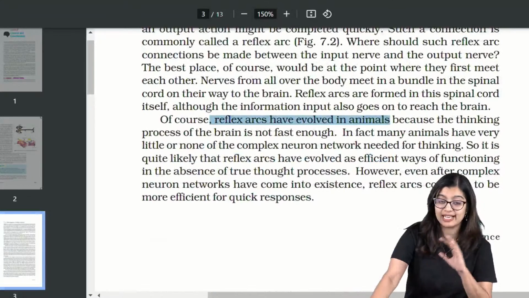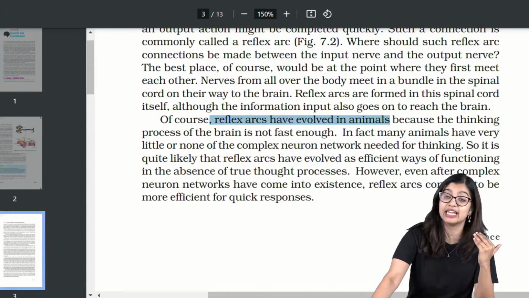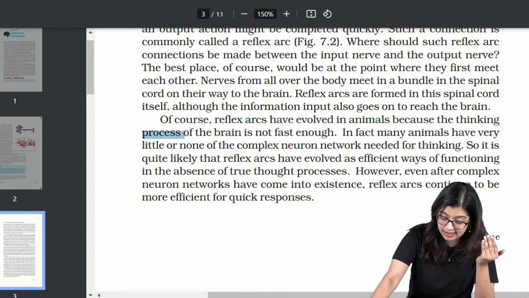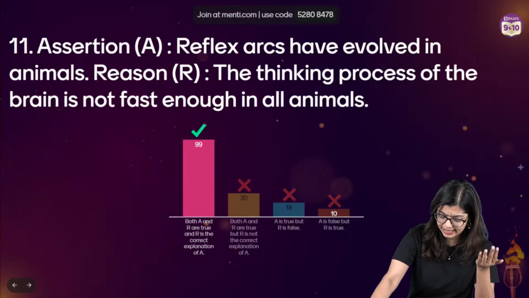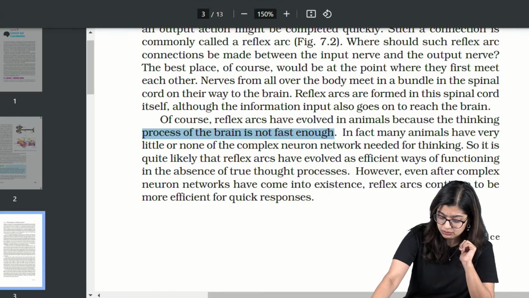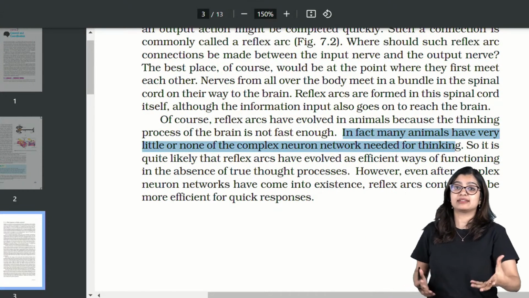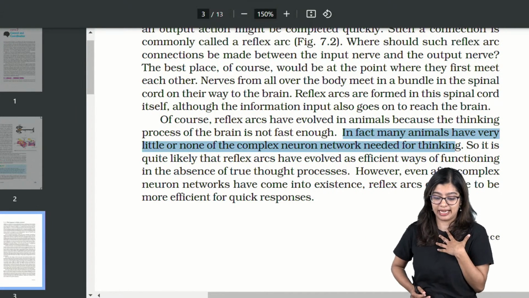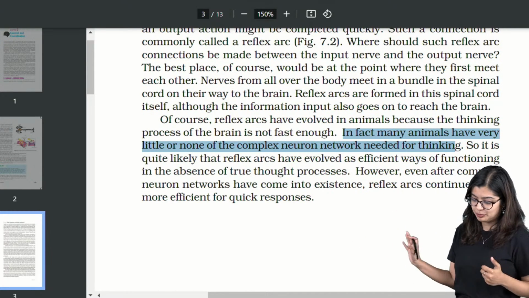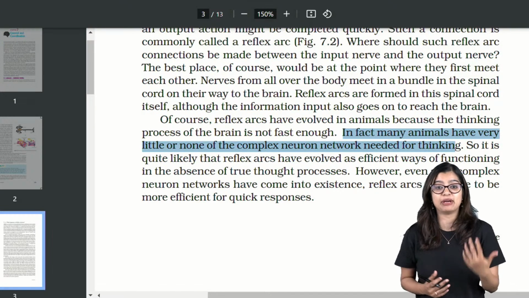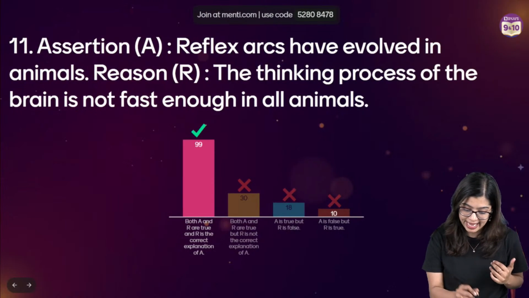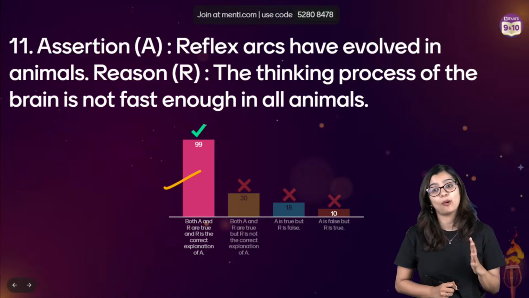So we know that reflex arcs in animals are evolved because the thinking process of the brain is not fast enough. As a matter of fact, many animals don't have a complex nervous system like us, which is why in this particular case, reflex arcs have become more efficient. Hence, the correct answer here is going to be option A.